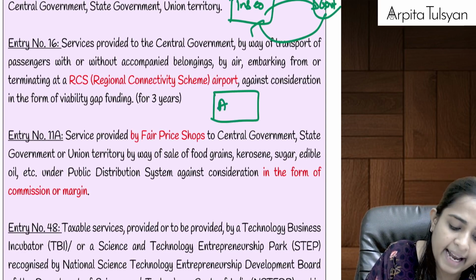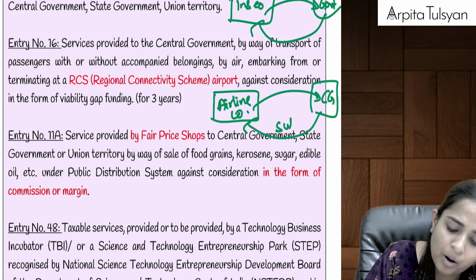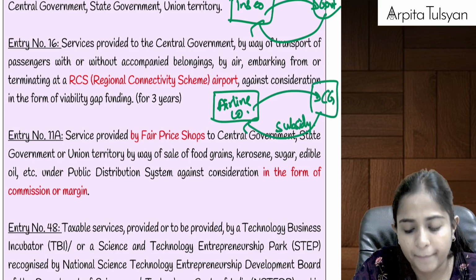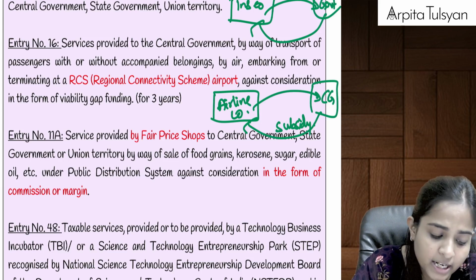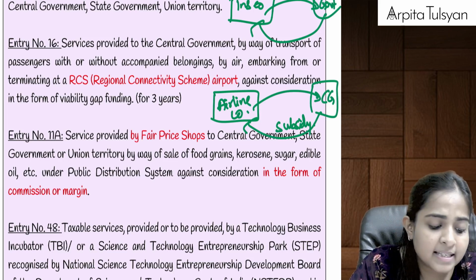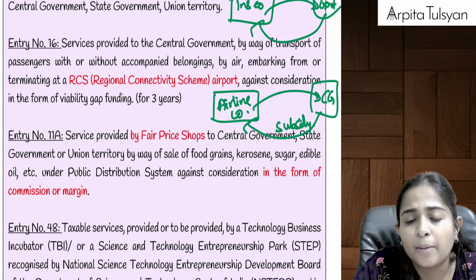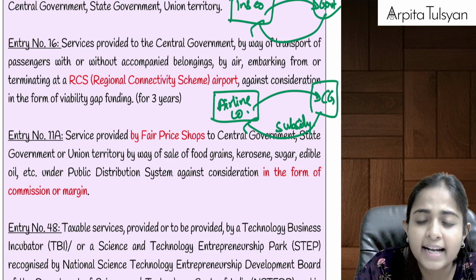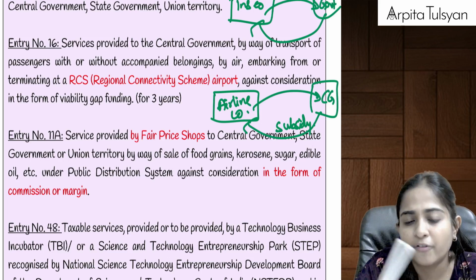Let's say there is an airline company providing services to the central government, for which the central government is paying some amount called a subsidy to the airline company. Let's say the government wants to start an airline in some small city, where it wants to start public transport by way of air, but since the travelers are very few, it was not feasible for the airline company to provide it at a normal cost. So the government said okay, some cost we will bear and some cost you recover from the passengers.